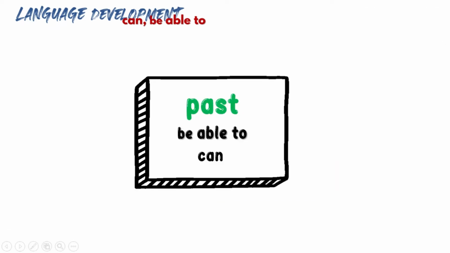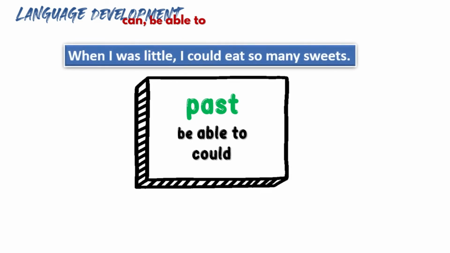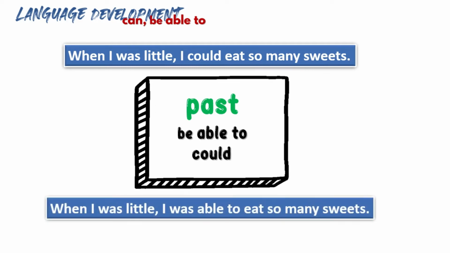In the past, we use able to, but for can, we use could. So we can say, when I was little, I could eat so many sweets. When I was little, I was able to eat so many sweets. These two sentences are in the past, and we've used be able to and could to talk about the ability of the subject in the past.